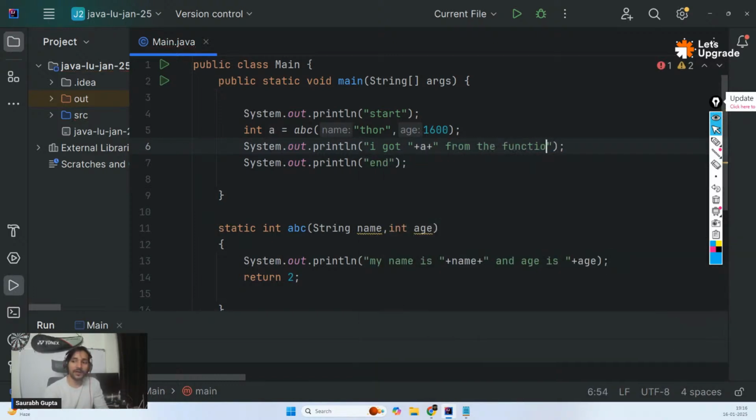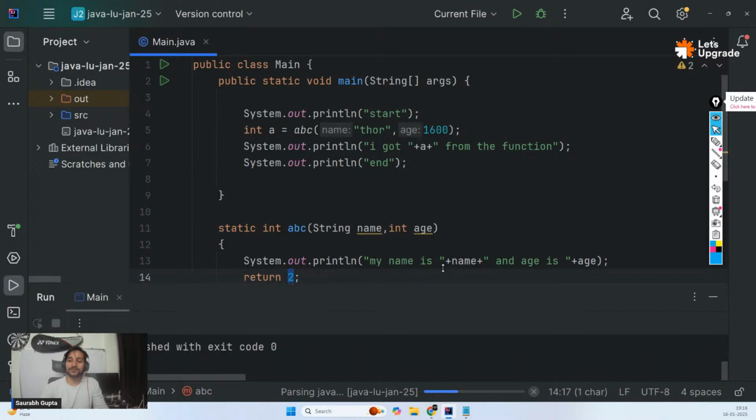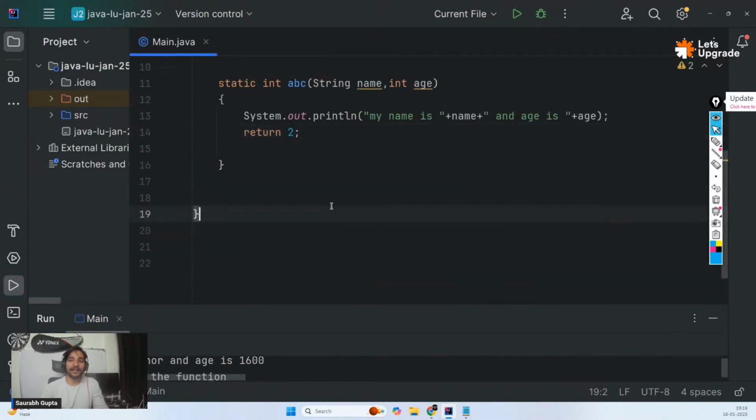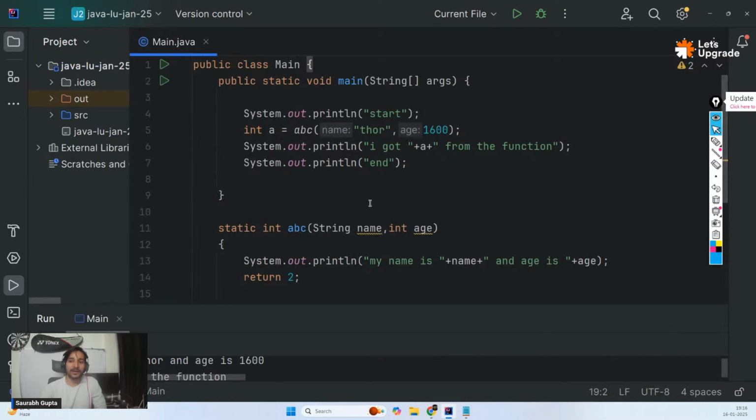I got this from the function. So I got a. We know that it's going to get 2. So see, I got 2 from the function. So getting the point, guys, what's happening here? Are you getting the point?